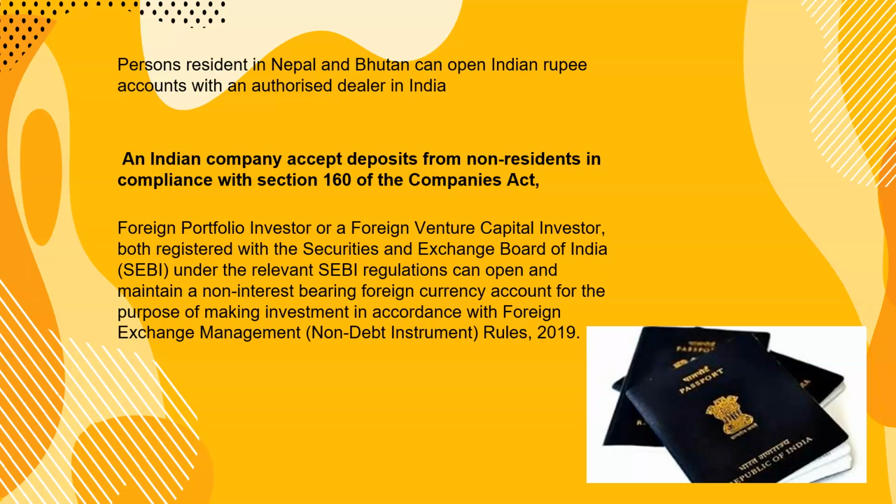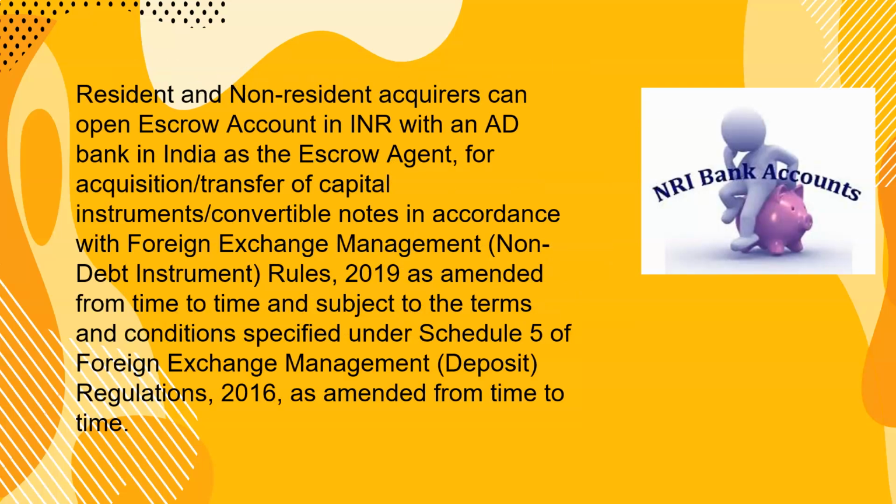So an FPI, foreign portfolio investor, or a foreign venture capital investor, both registered with SEBI under the relevant SEBI regulations, can open and maintain a non-interest bearing foreign currency account for the purpose of making investments in accordance with the FEMA Rules 2019, right? Resident and non-resident acquirers can open an escrow account in INR with authorized dealer banks in India as escrow agent for acquisition or transfer of capital instruments, convertible notes in accordance with the Foreign Exchange Management Act 2019 as amended. So they can open this account also, right?